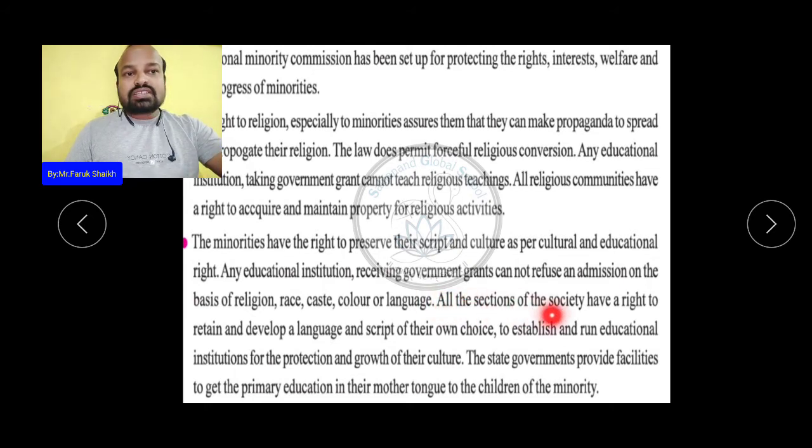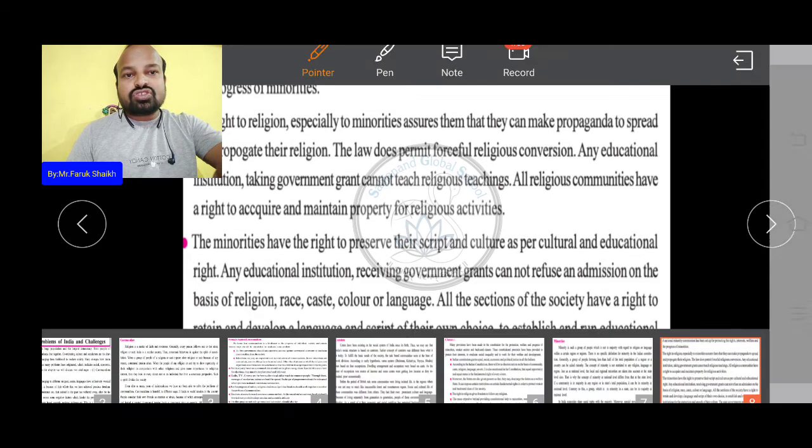So all these sections of the society have a right to retain and develop a language and script of their own choice, and to establish and run educational institutions for the protection and growth of their culture.